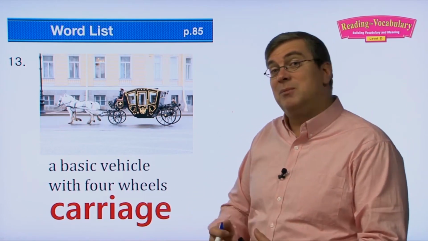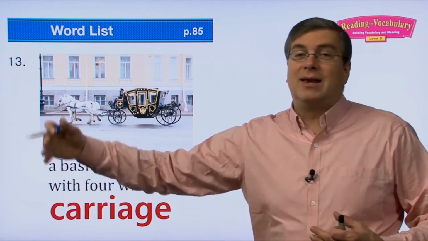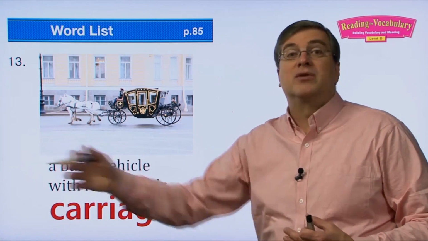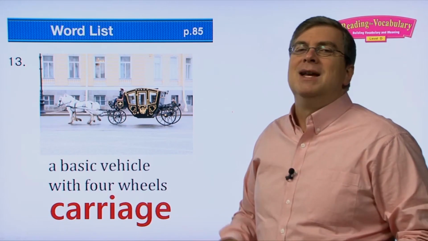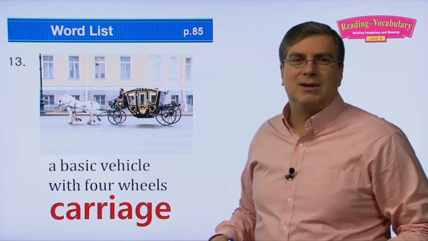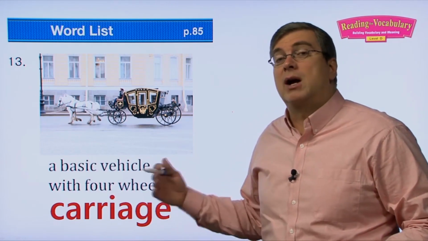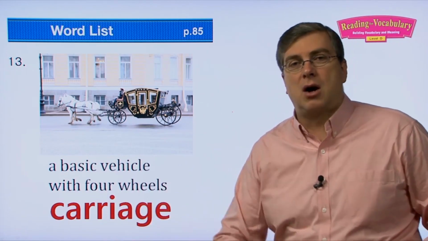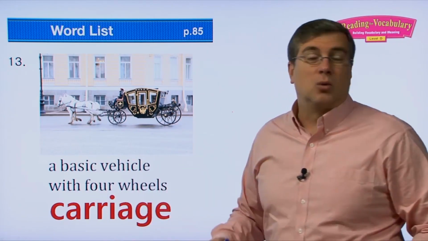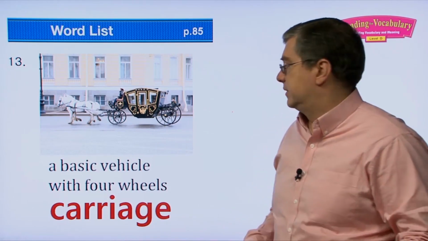A carriage comes to take her to the ball, and then the carriage is supposed to bring her back home before it turns into the little mice and the pumpkin, right? So we know about carriages from fairy tales. Carriages were very common hundreds of years ago before the invention of the car. Rich people would ride around in carriages. Okay.